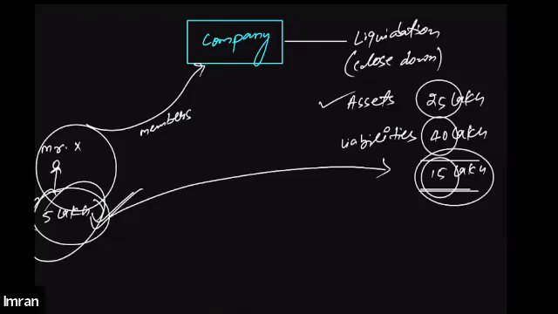What amount may the company ask Mr. X to contribute? Will Mr. X be required to contribute the entire 15 lakh to pay off the entire liability of the company? Answer is no. He will be contributing to the extent of the guarantee that he has given. That means Mr. X's liability will be limited to the amount of guarantee that he has provided.